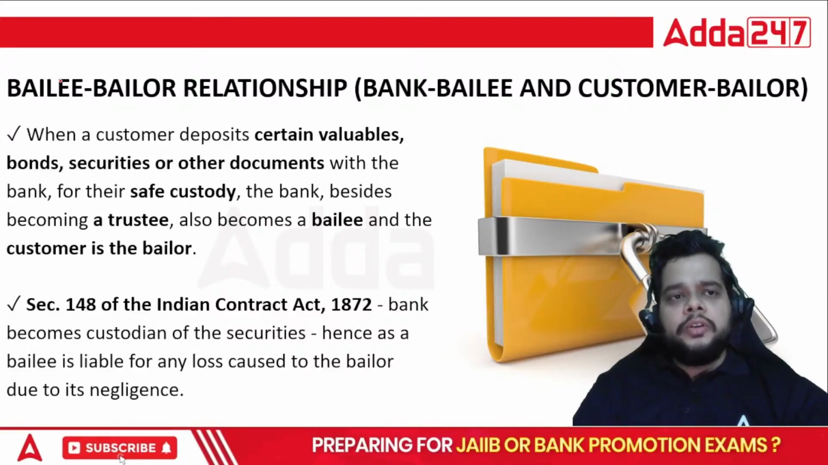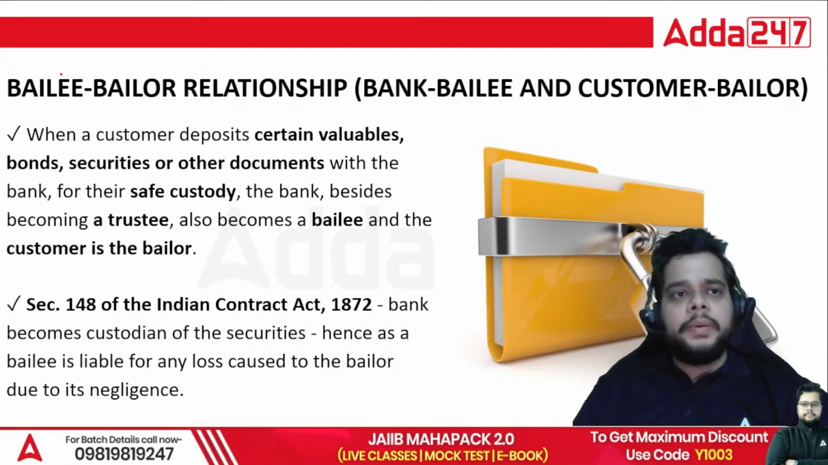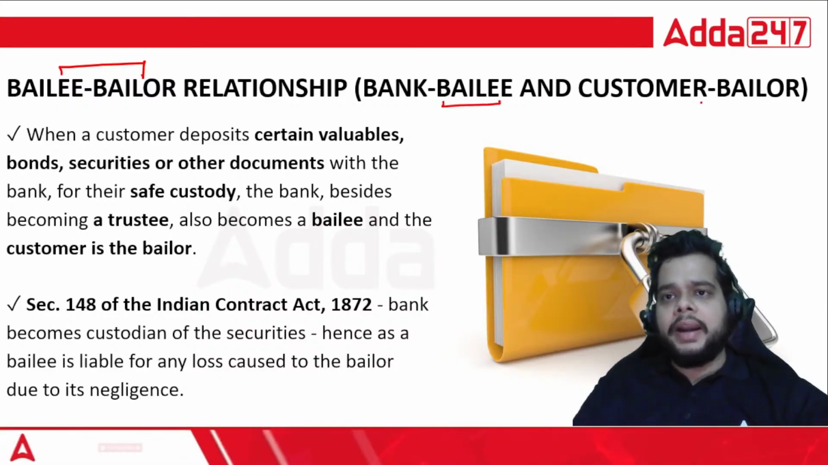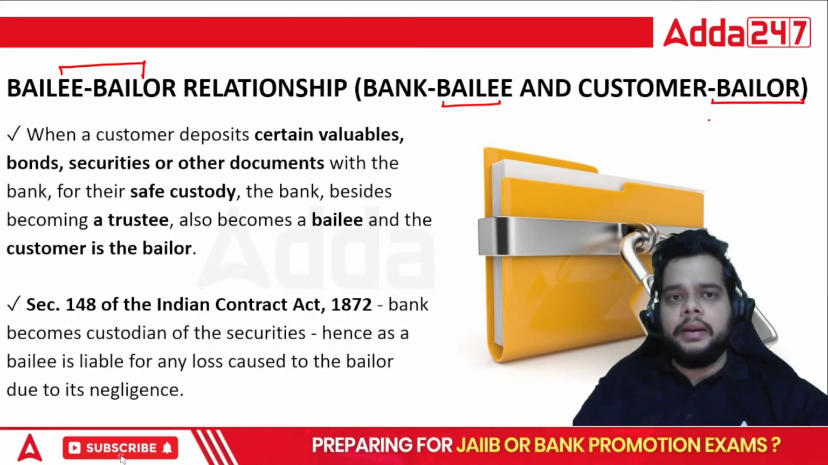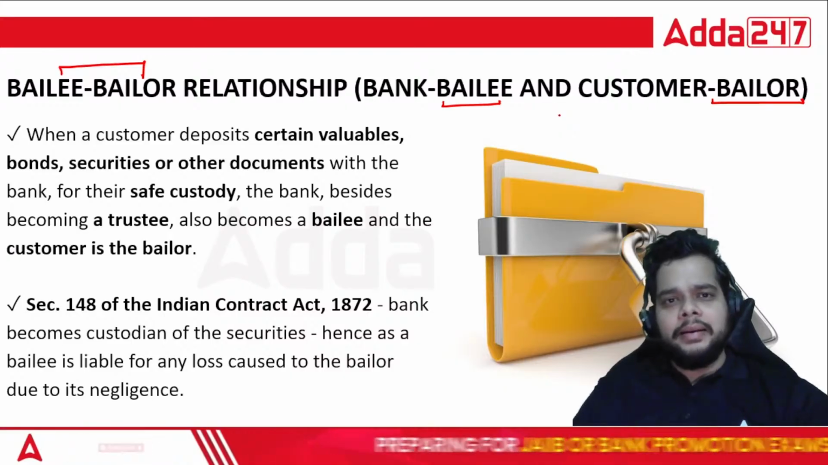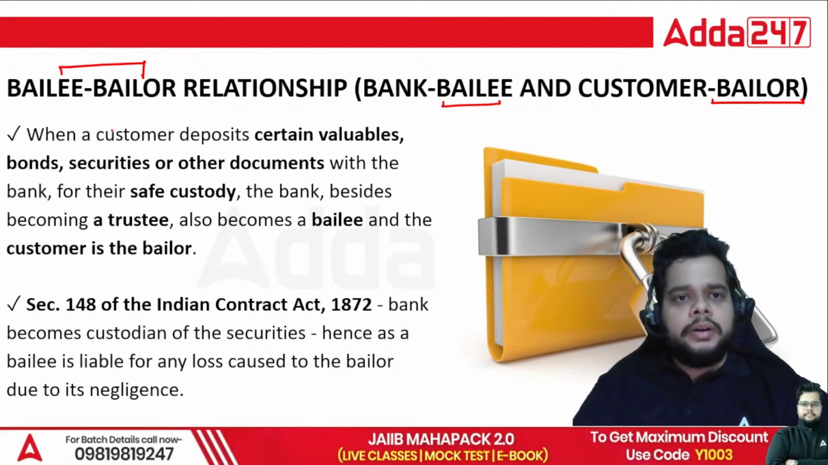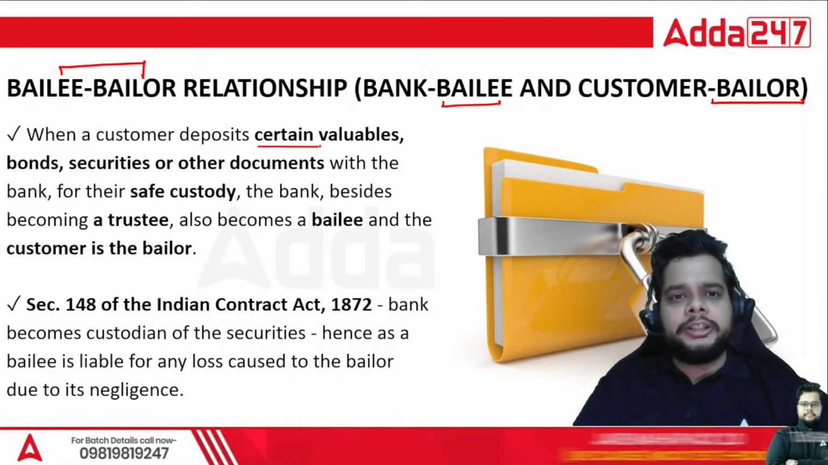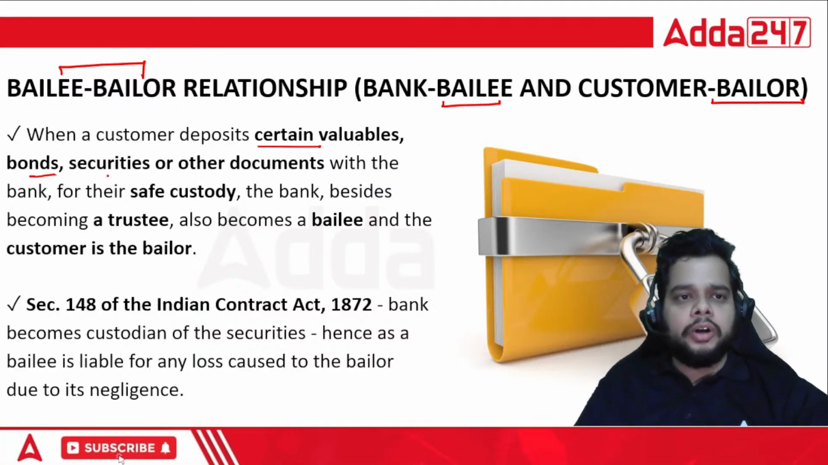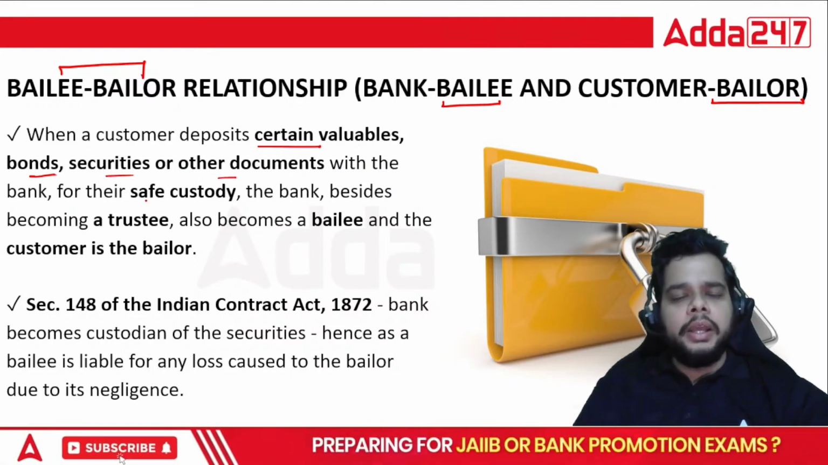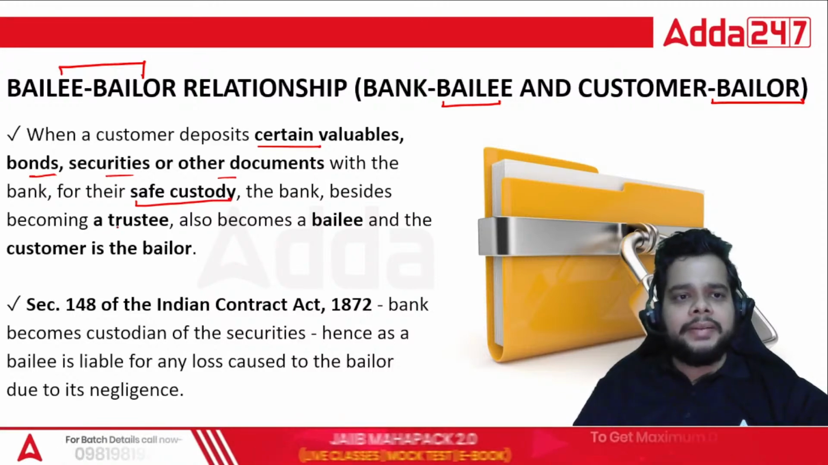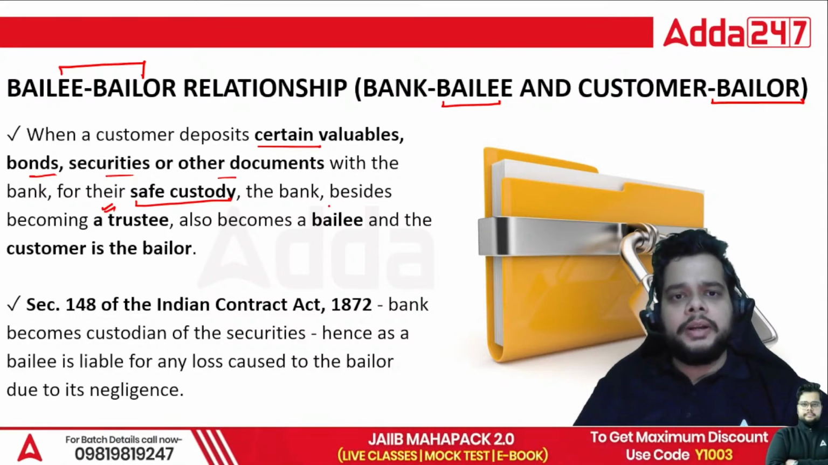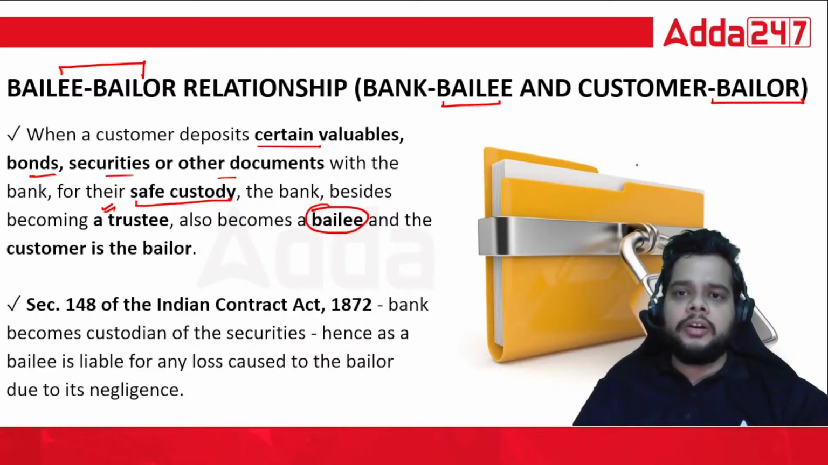Plus, along with that, you must know some other relationships, like the bailee-bailor relationship, where the bank remains the bailee and the customer is termed the bailor. What do we mean by this bailee-bailor relationship? Directly speaking, when a customer deposits certain valuables, bonds, securities, or other documents with the bank for safe custody, the bank, besides becoming a trustee, also becomes a bailee because the security documents are involved here.